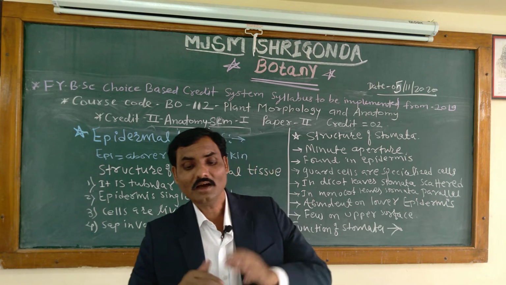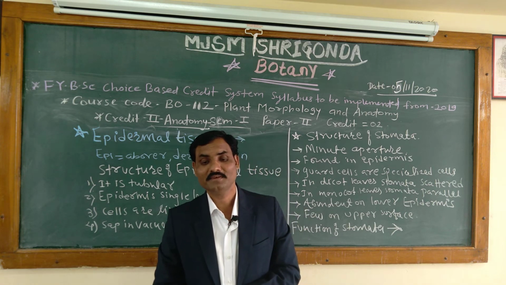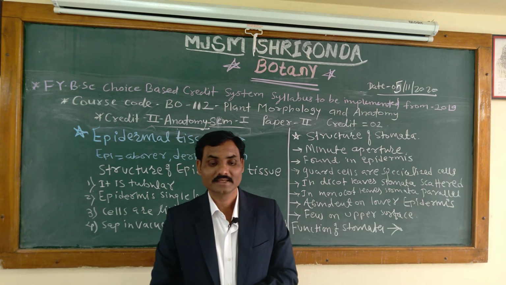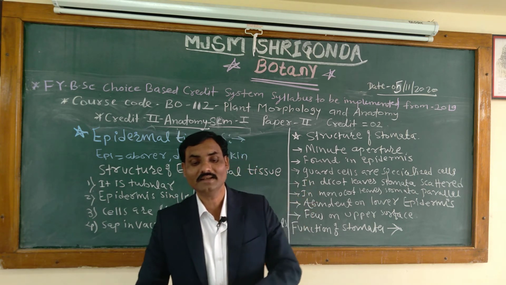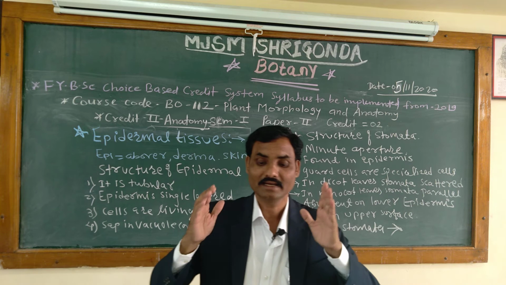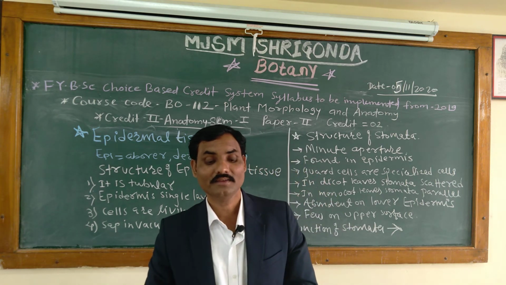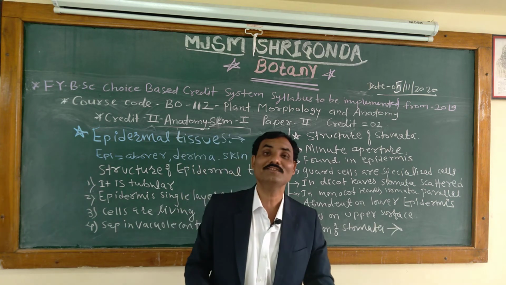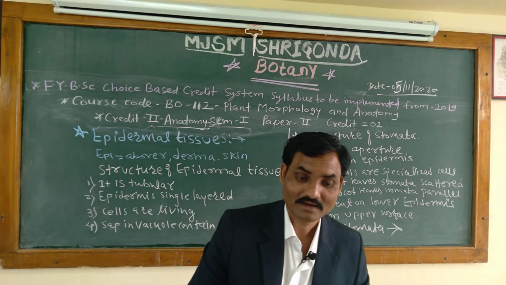They occur in which plant? Mesembryanthemum crystallinum, where the surface of the leaves and young stem appear to be covered by ice beads, and therefore this plant is called the ice plant. That plant is called the ice plant.